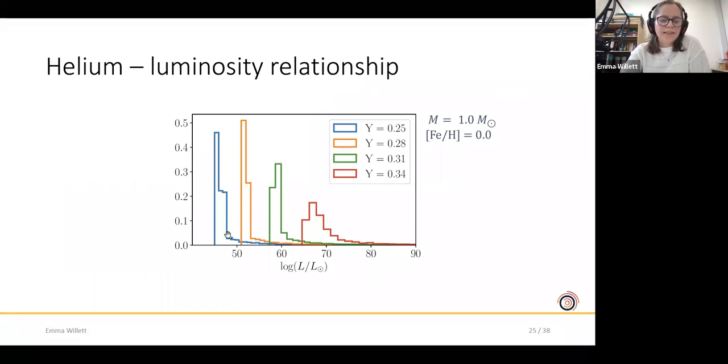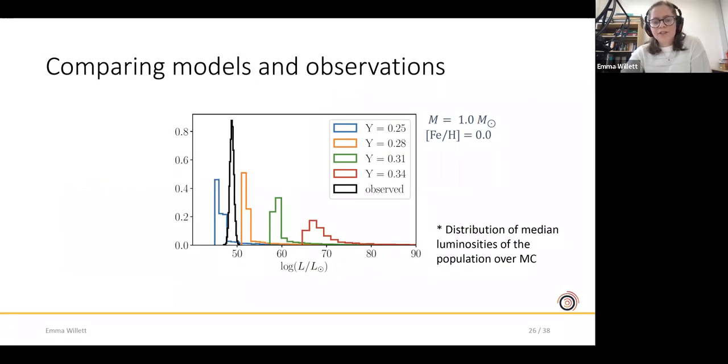And again, we also see that the shape of the distribution changes with the helium abundance. So this is good, and we can compare this to our observations. So in black here, I've overplotted a distribution of median luminosities over a Monte Carlo on our population.